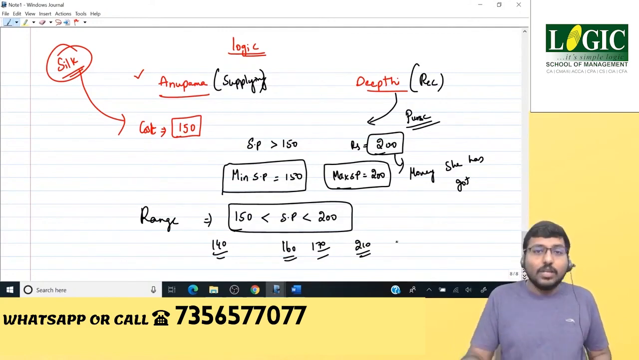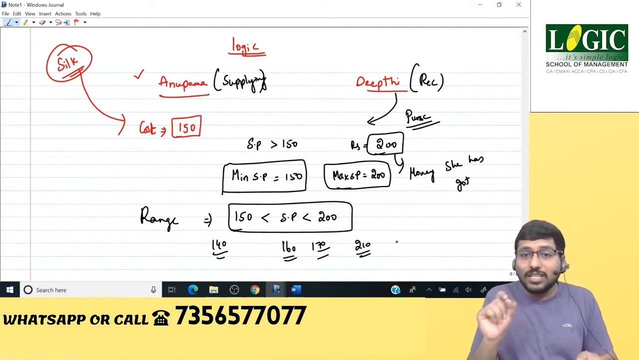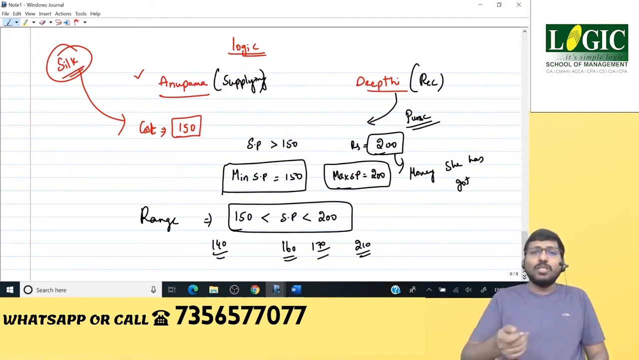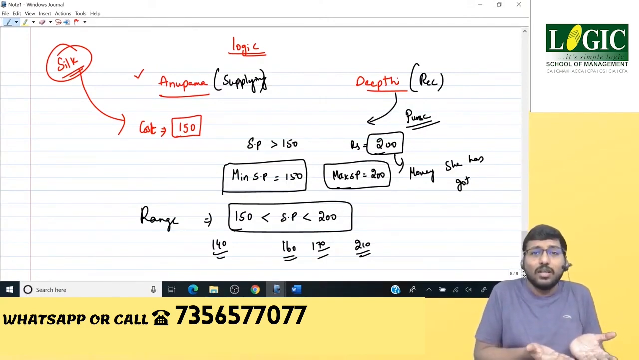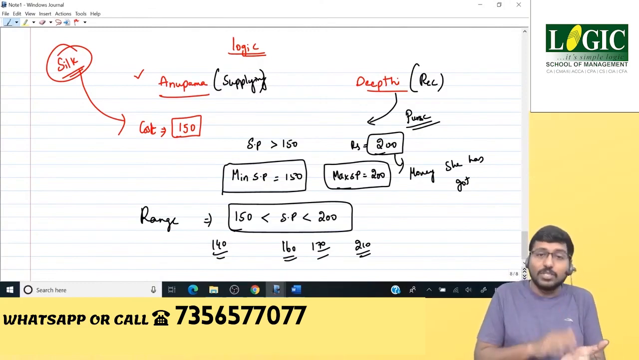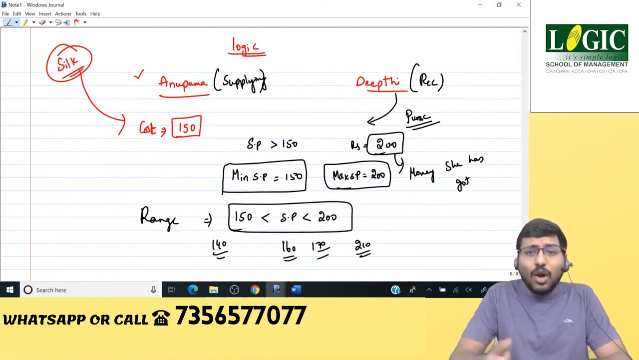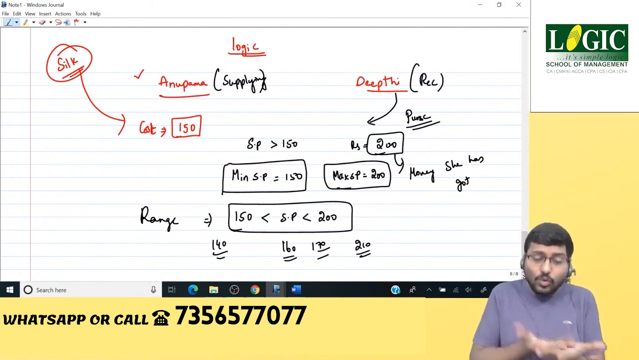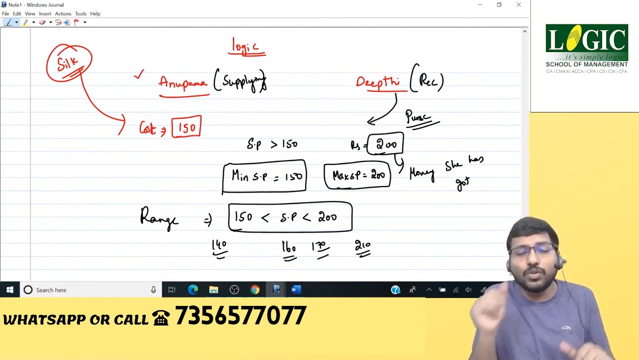If the selling price is 210, will the transaction happen? No, it will not happen. Why? Because Deepti will say, I have only 200. When I have 200 with me in my purse, that is the money that I've got. How can I pay 210? Even if I want to, I don't have money. I can maximum pay how much? 200 only.